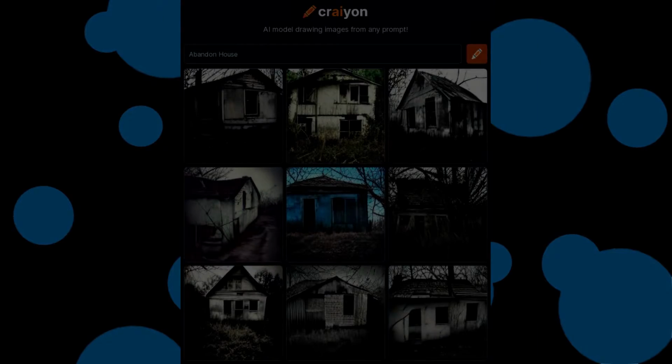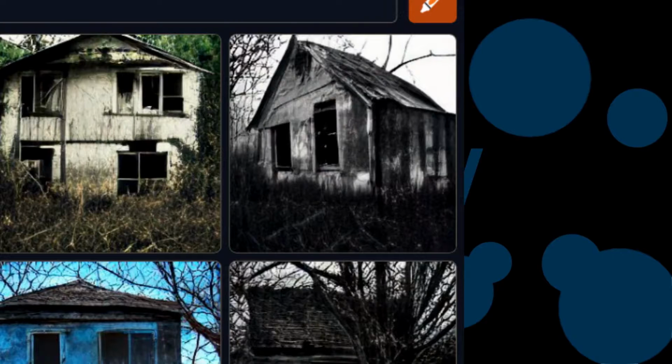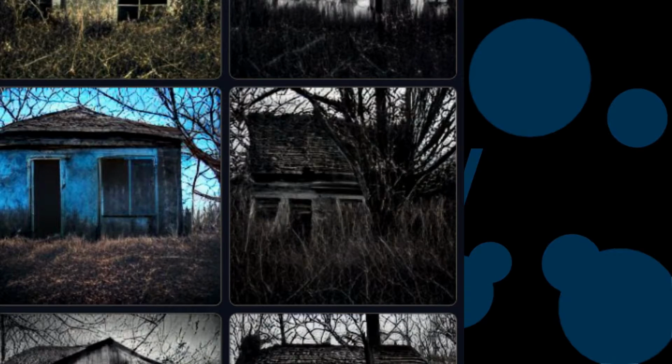Okay, now we're heading into cursed territory. This is from the prompt Abandoned House. I should have probably put Abandoned House, but the AI understood what I was saying, so yeah. Anyways, these pictures look terrifying, and some of them are even in black and white. The top right is probably the best looking one, and the thing at the bottom of it is barely visible because of the grass. Alright, next one.